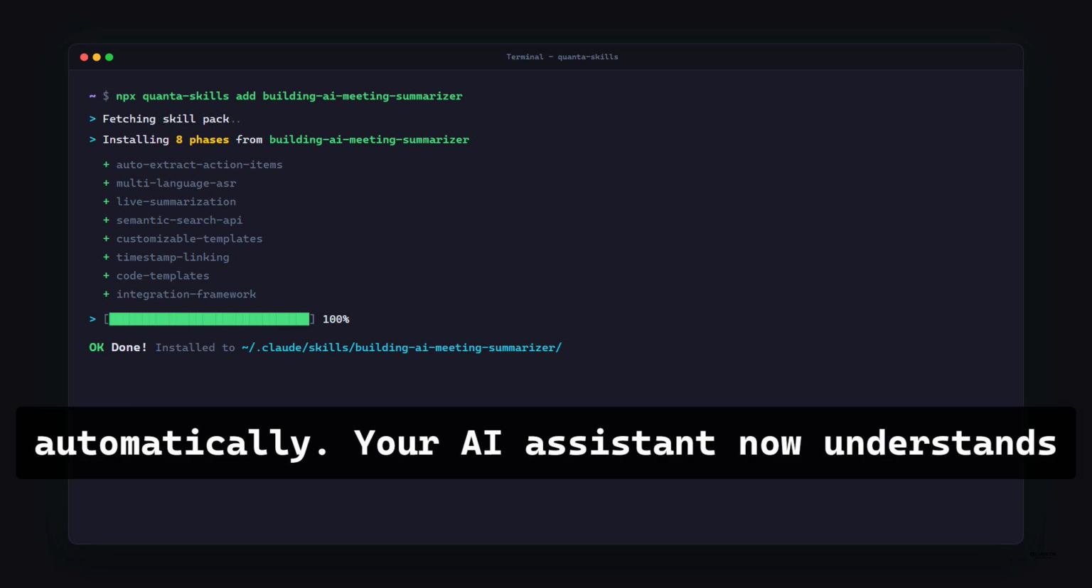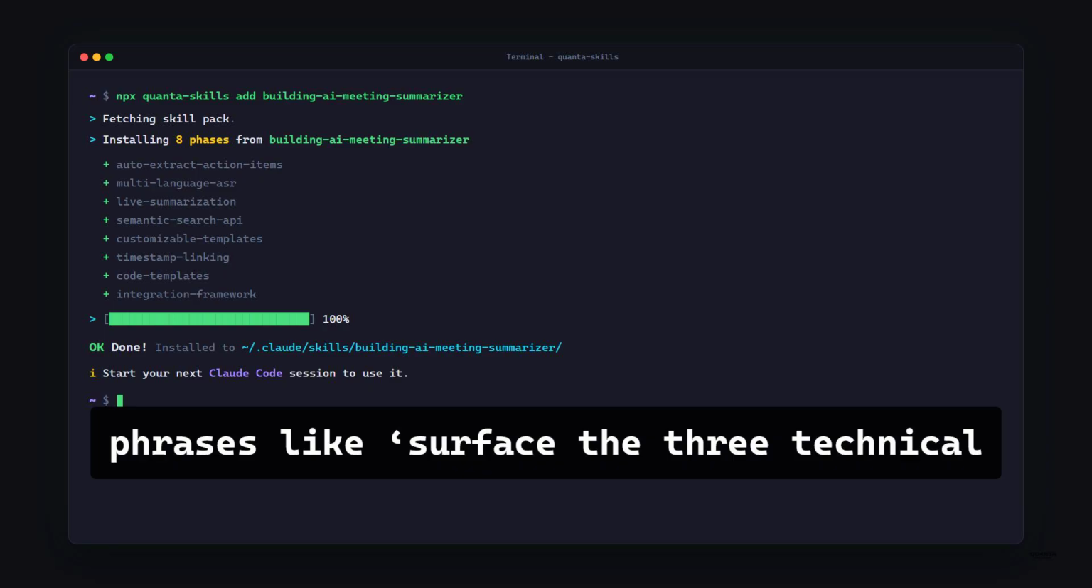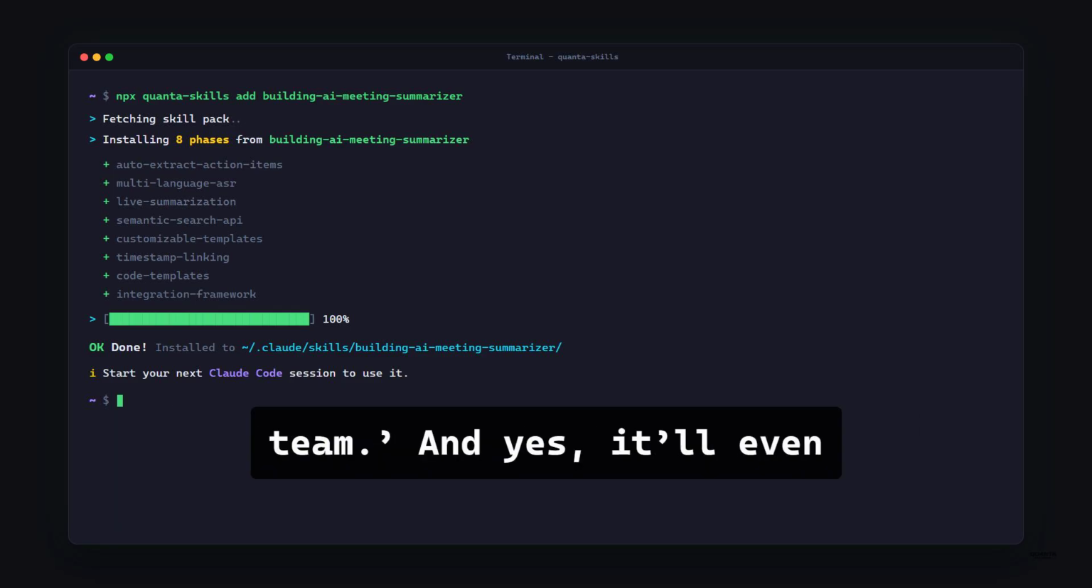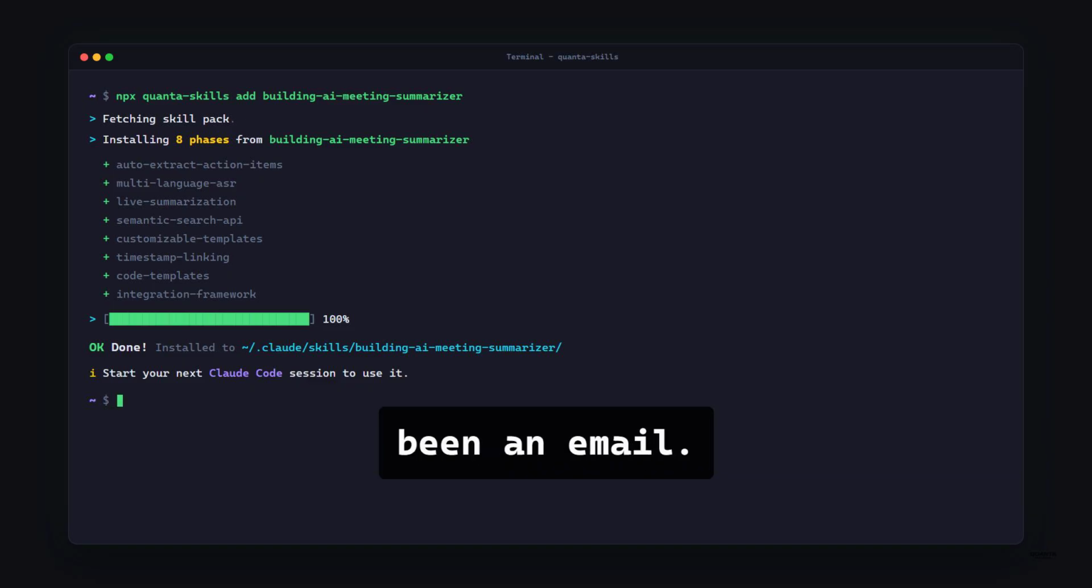Your AI assistant now understands phrases like "surface the 3 technical risks from yesterday's retro," or "generate a follow-up email for the product team." And yes, it'll even apologize for the meeting that should have been an email.